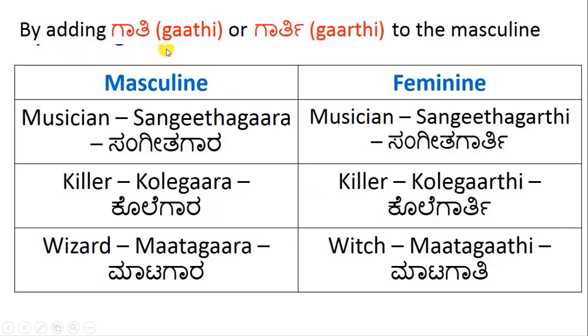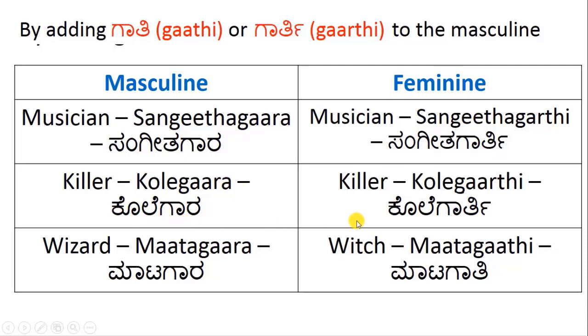By adding gati or garti to masculine. For example, musician, sangeetagara, musician, sangeetagarti. This is masculine, this is feminine. You replace gara and you add garti. Killer, in this case masculine, kolegara.